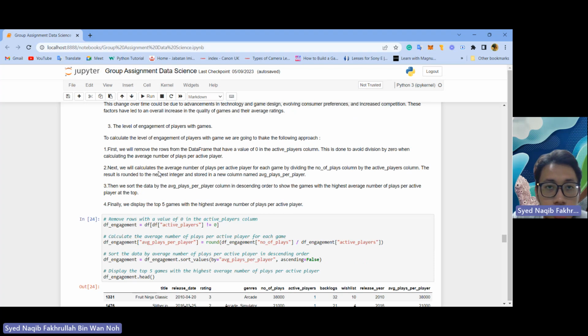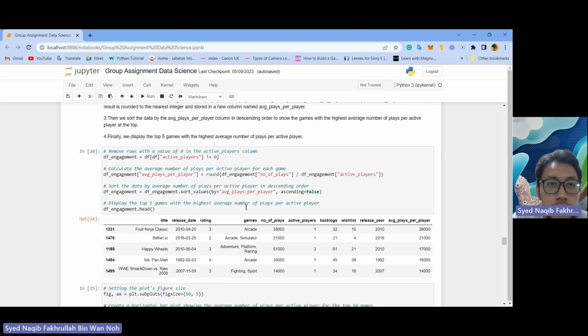Next, we will calculate the average number of plays per active player for each game by dividing the number of plays column by the active player column. The result is rounded to the nearest integer. Then we sort the data by the average plays per active player column in descending order to show the games with the highest average number of plays per active player at the top. Finally, we display the top 5 games with the highest average number of plays per active player.